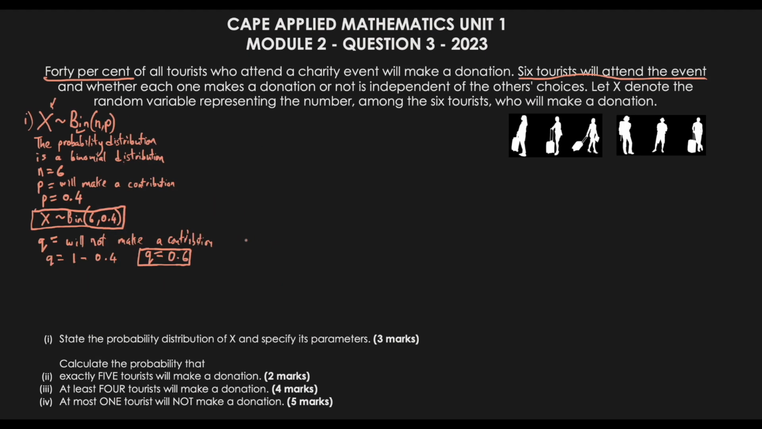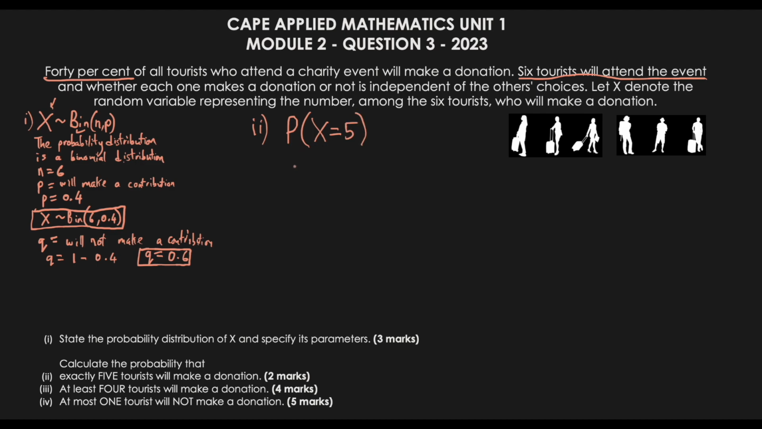For this number 2, it says exactly 5 tourists will make a donation. So we want to figure out the probability of exactly 5. So in this case, X, which denotes the random variable representing the number among the 6, based on this question, is exactly 5. So the probability that we're going to have 5.